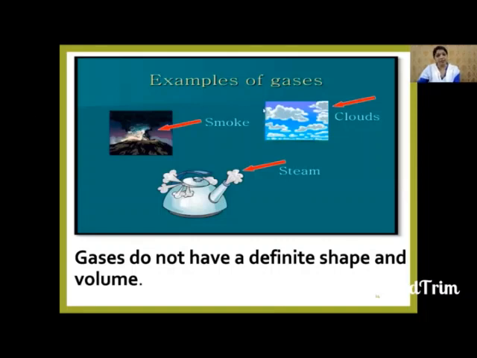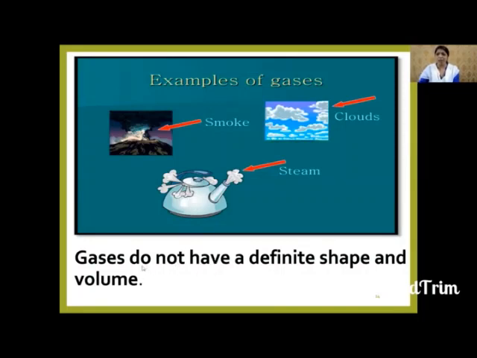Here are examples of gases like smoke, cloud. Cloud is also an example of gas. Even steam, which we can see. Now, can you tell me an example of a gas which we cannot see but we can feel? That is air. Even air is matter. Air is also called matter as it occupies space. Even it has weight. In the next session, we will have an experiment showing air occupies space and has weight. Gases do not have definite shape and volume.